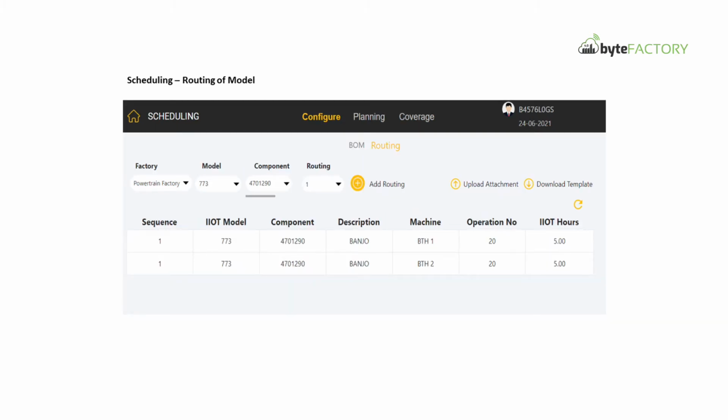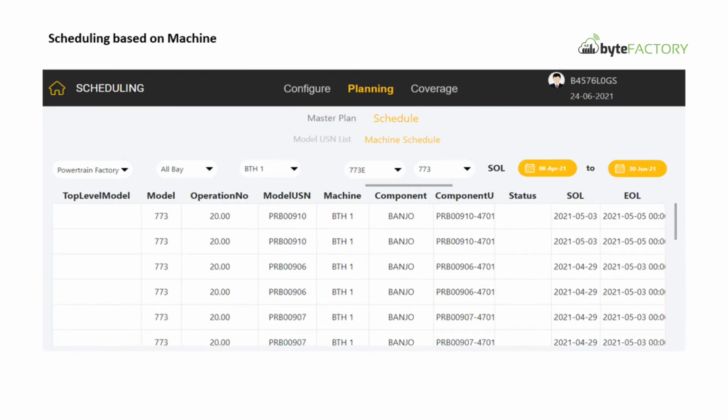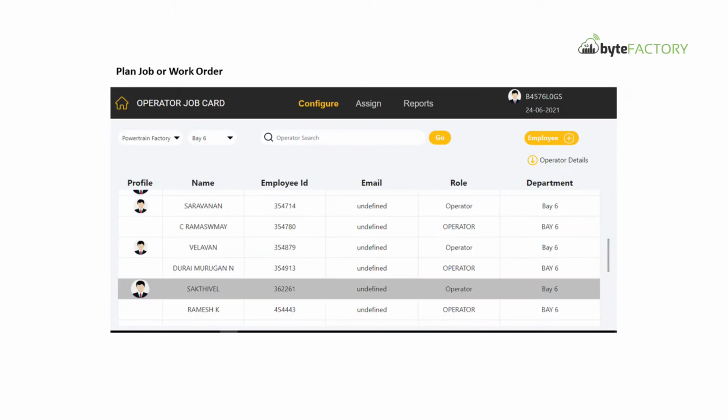Here, the integration with ERP plays a critical role. You can plan your job or work order plant-wise, department-wise, machine-wise. You can assign serial number, quantity, part and model number. And you can even assign an operator based on machine schedule.